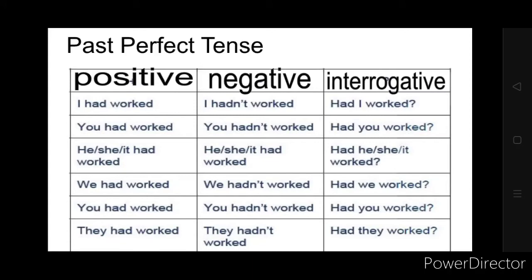Then we have the past perfect tense. That means वो past tense में हुआ and the action was completed. ठीक है, perfect मतलब complete हो गया था. Okay, so here we use the subject I, you, he, she, we, etc. plus we use had and the past participle form of the verb. I had worked, you had worked. Okay, and similarly negative and interrogative में change करने का, convert करने का method is the same. Okay, that is same for all the tenses.